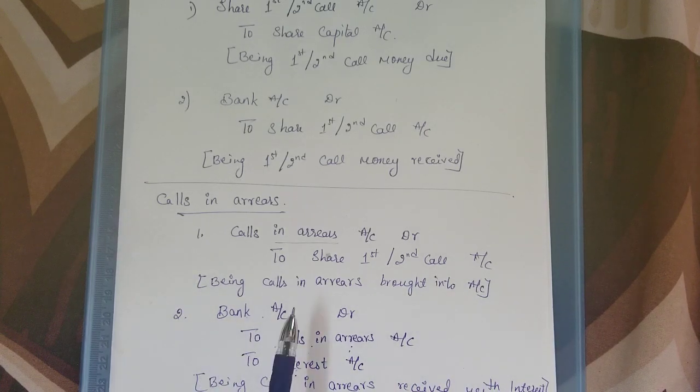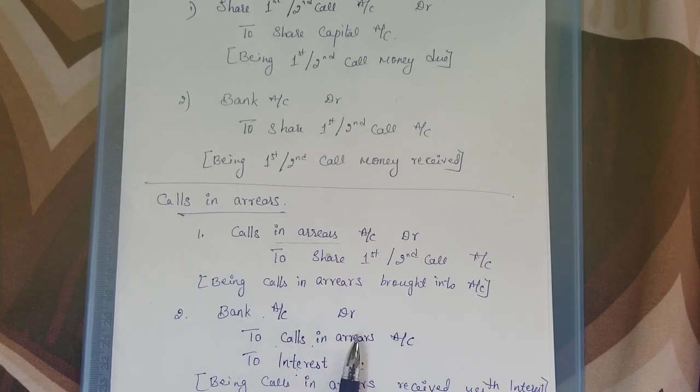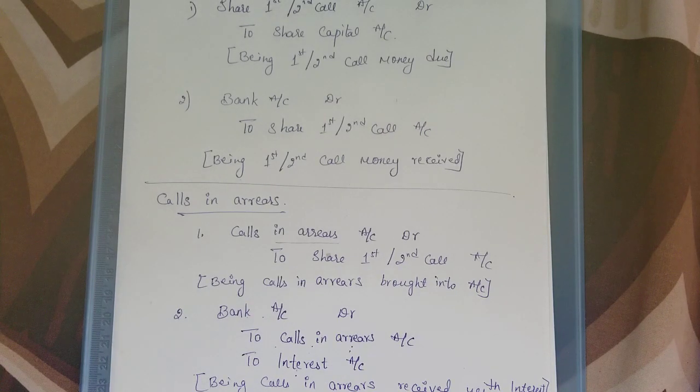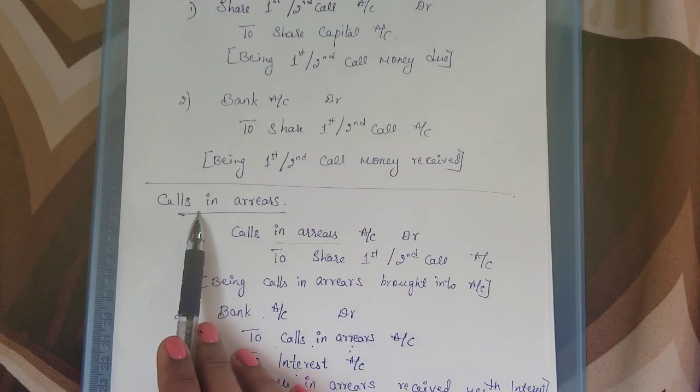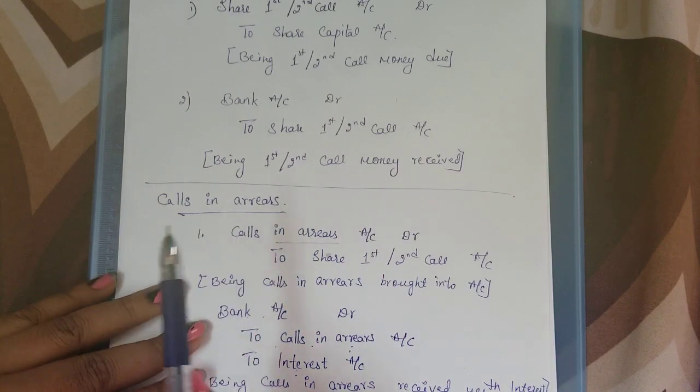Then if you are receiving the call money, the bank account is debited, calls in arrears is credited, and interest is credited. Some interest will be charged for the delay in payment of call money. That will be an income for the company. Increase in income is credited. So these are the journal entries passed in case of calls in arrears.